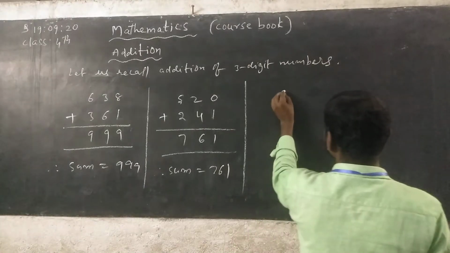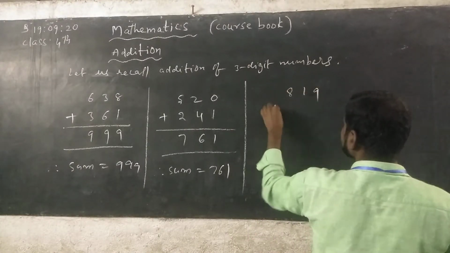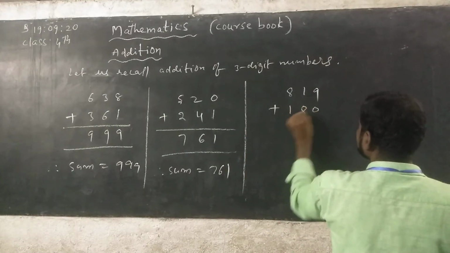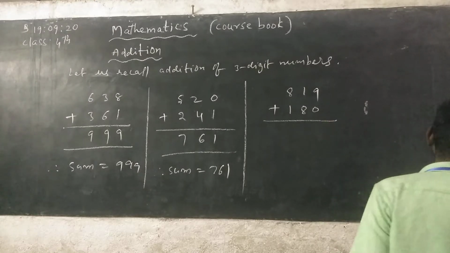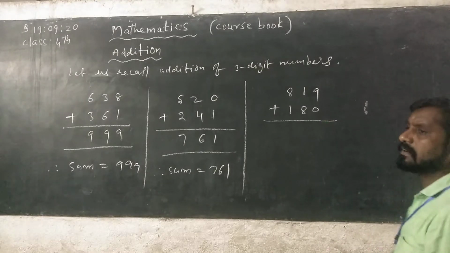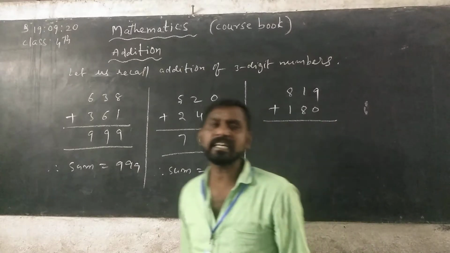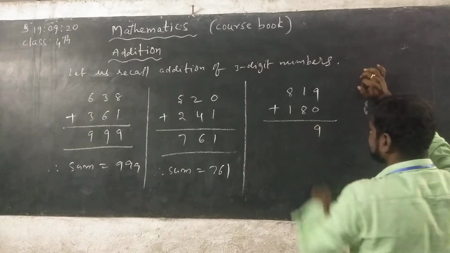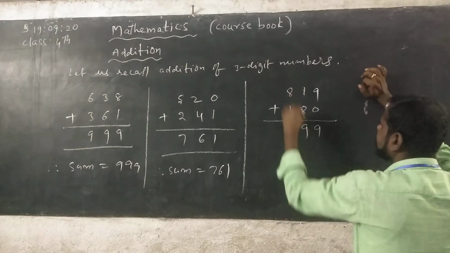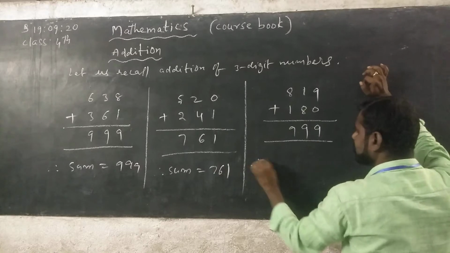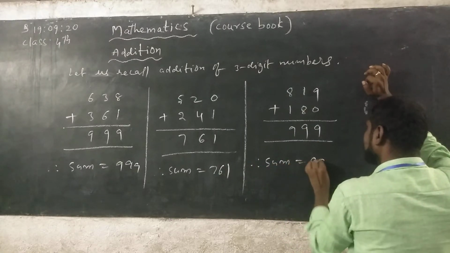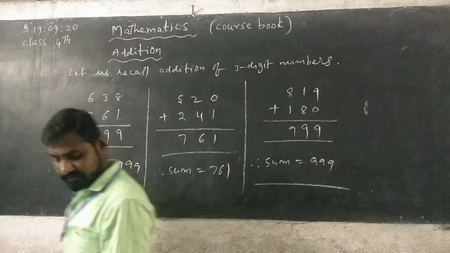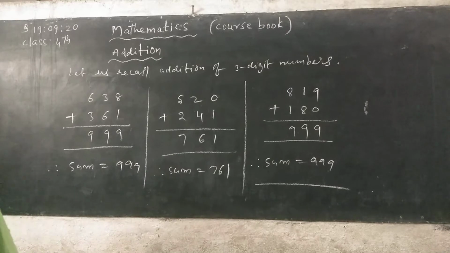Now next, 819 plus 180. See, 9 plus 0. 0 added to any number, we get the same number. So 9 plus 0 is 9. 1 plus 8, 9. 8 plus 1, 9. Therefore, the sum is 999. Everybody write it down in your course book.